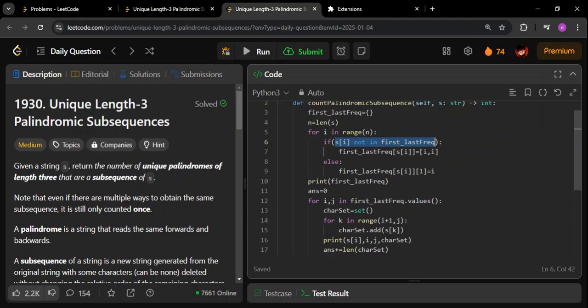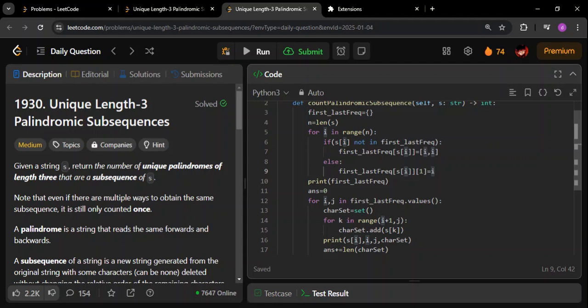The next time I see that character, that is the second time, this condition will be applied, because the earlier condition will not be true. What is this condition? This time I am changing index 1, appending i, that is, I am replacing it with i. The idea here is that this will be changed with this i, which will be the bigger one, a bigger index compared to the initial i. As simple as that.